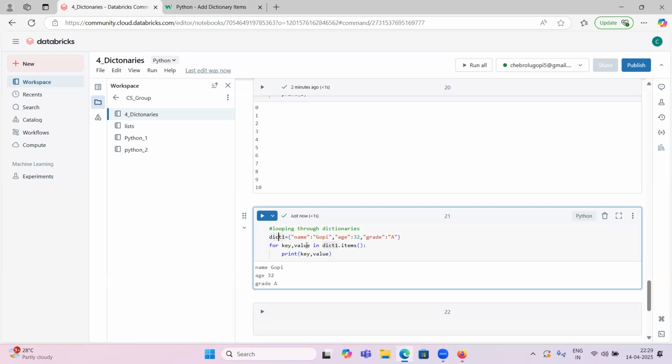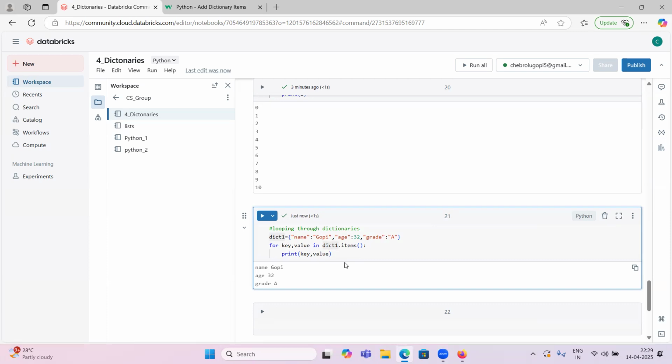So key, value in dictionary.items(). It will print both key and value. It has printed the first key is name, the second key is age, the third key is grade. The first value is Gopi, the second value is 32, the third value is A.